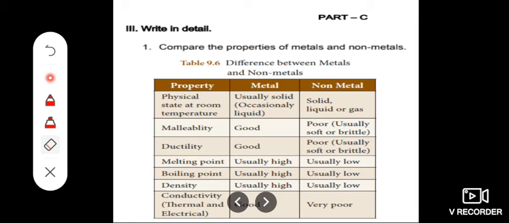Then conductivity, that is thermal conductivity and electrical conductivity. In the case of metals, it is very good. Metals are good conductors of electric current and of heat. But in the case of non-metals, it is very poor, except graphite.